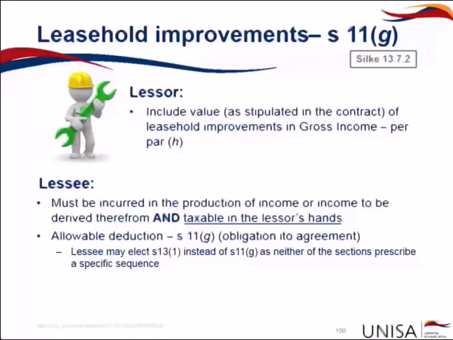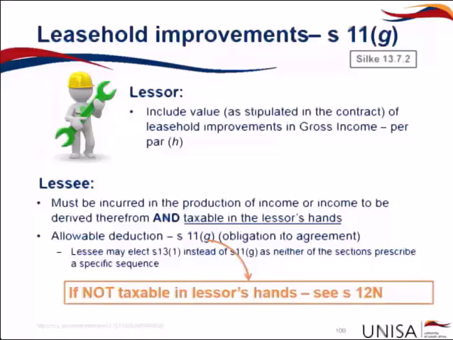If the lessee goes and spends more than that, then we'll have a look at what they can do with that excess. If the lessor is not paying tax on these leasehold improvements, in other words, if the leasehold improvements are effected on, let's say, government land, government is not a tax-paying body and therefore they would not be taxed on these leasehold improvements, then the lessee would not be entitled to a Section 11G allowance. You can have a look at Section 12N where we will discuss this further.